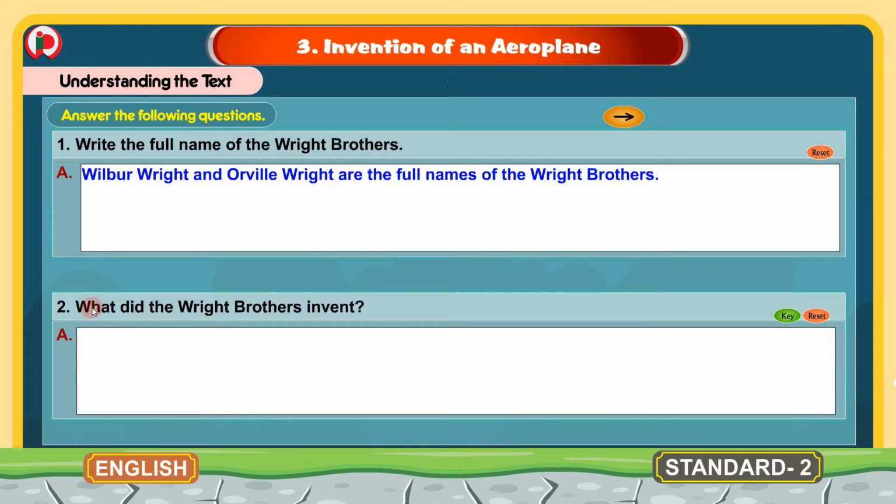2. What did the Wright brothers invent? The answer for this is Wright brothers invented the first aeroplane. So who invented the aeroplane? Wright brothers invented the first aeroplane.